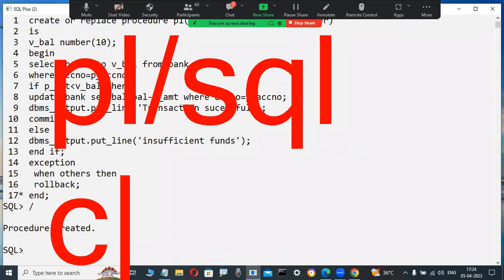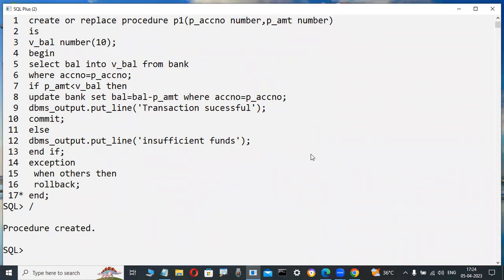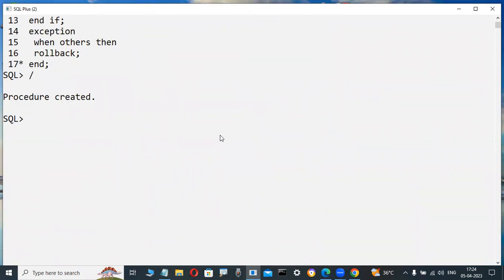PL/SQL is a procedural language, same like Java, .NET, C, C++, with if conditions and so on. But that much difficult coding is not there. Very easy coding. Logically, you can understand it. This is PL/SQL coding. Whenever they write PL/SQL coding, how it will be executed, observe it here.